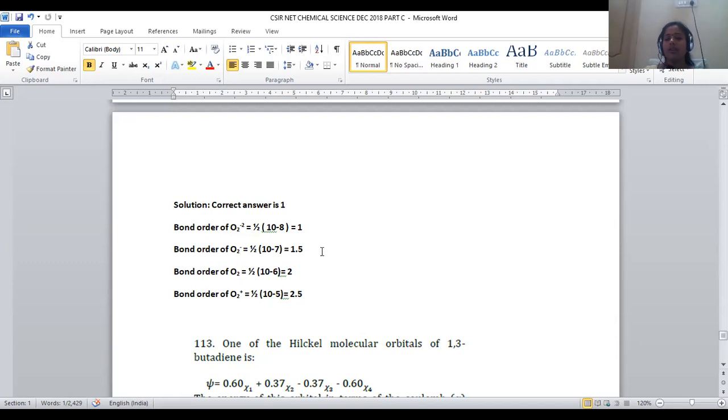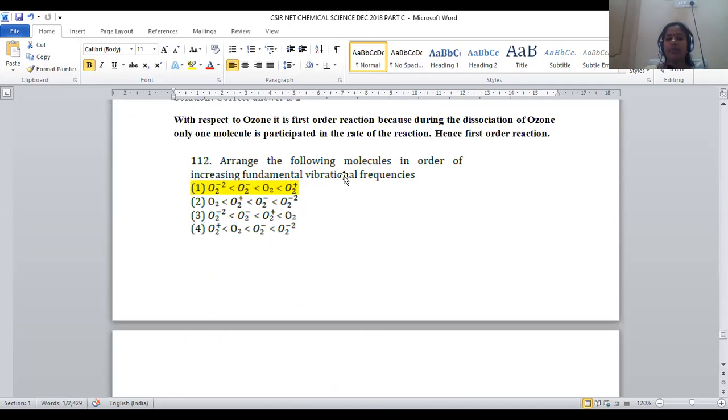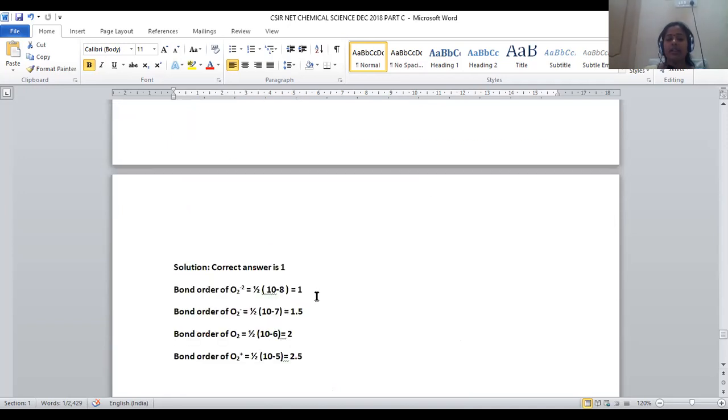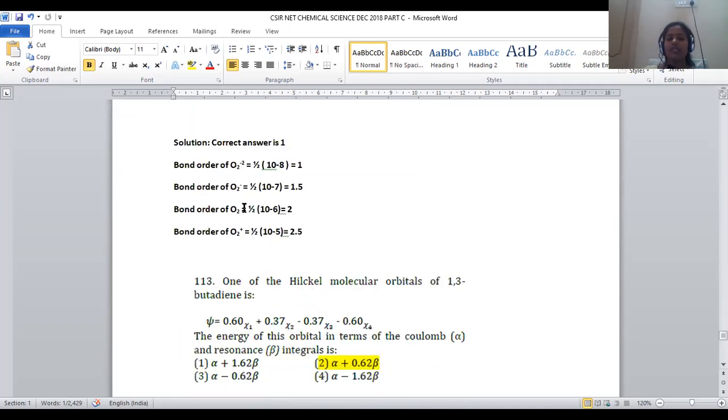Partial double bond character will be there in this, right? So for O2 minus, bond order will be 1.5. Partial double bond, partial single bond character is there. So it will be the next level of energy for the vibrational frequency, right? And the next is about molecular oxygen.